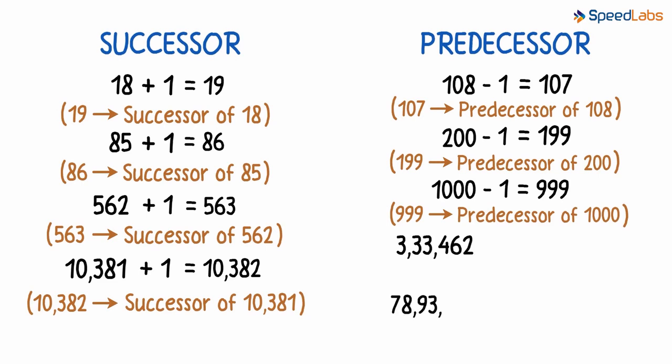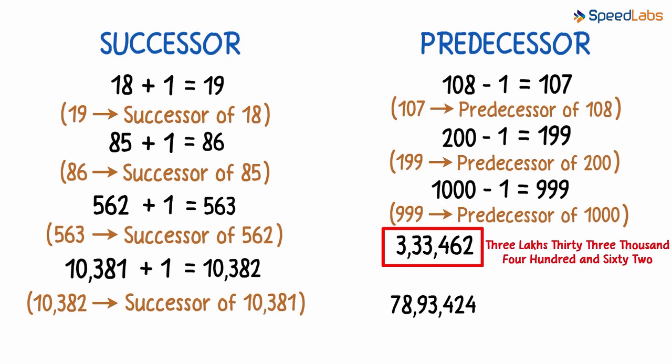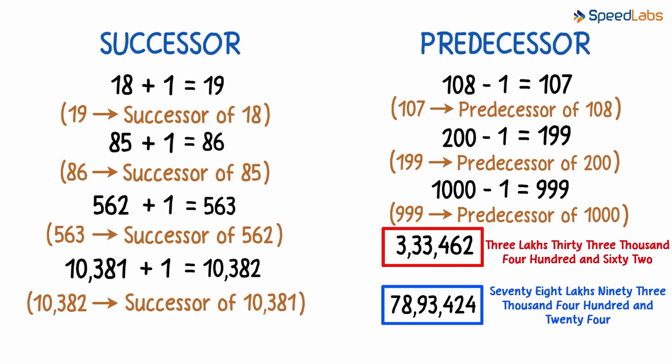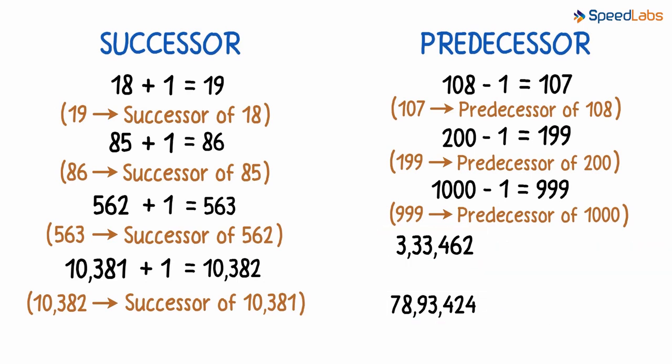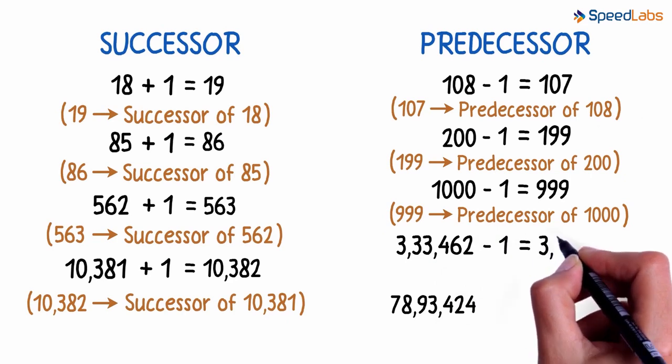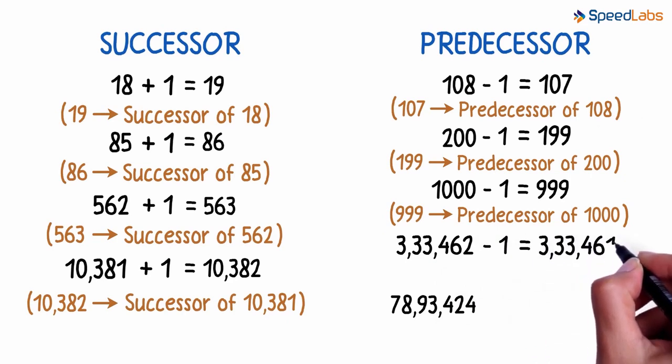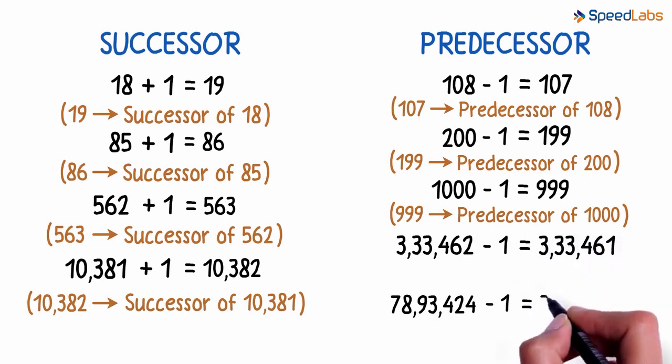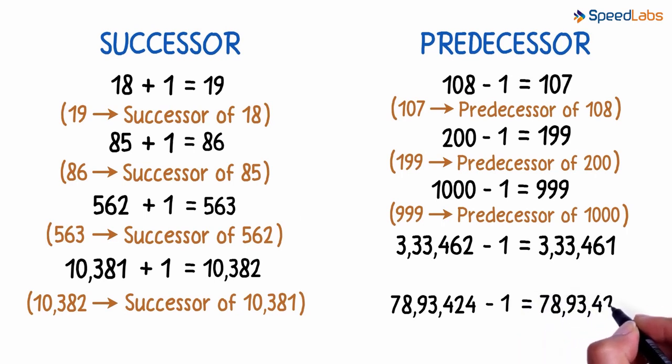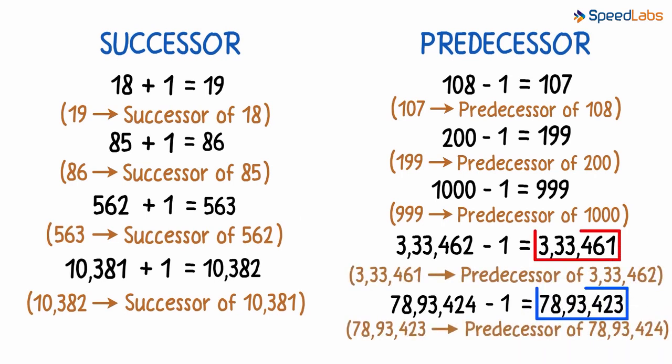Let's take bigger numbers and try to find their predecessors. We've seen before how these large numbers are written using words. This reads as 3,33,462. And this one reads as 78,93,424. When we subtract 1 from these, we get 3,33,461 here and 78,93,423 here. So these two numbers are predecessors of these two.